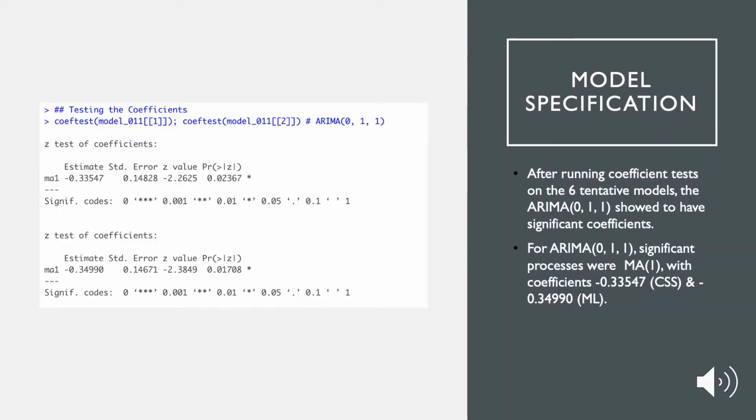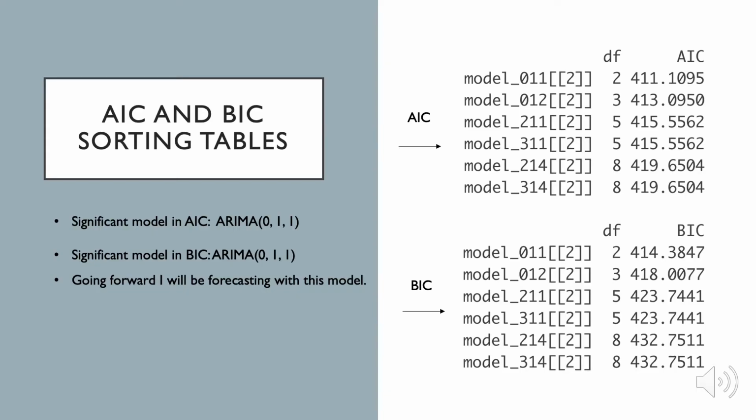Using the coefficient test for maximum likelihood estimation and least squares estimate process, the model which had significant coefficients in both estimates was the ARIMA 011 model. This model had a significant MA1 process with the least squares coefficient negative 0.33 and maximum likelihood coefficient negative 0.35. The BIC and AIC tables both work in favour of the ARIMA 011 model, with the AIC equals 411 and BIC equals 414. Going forward, I'll do a residual analysis on this model.